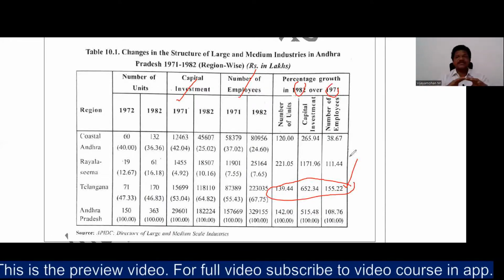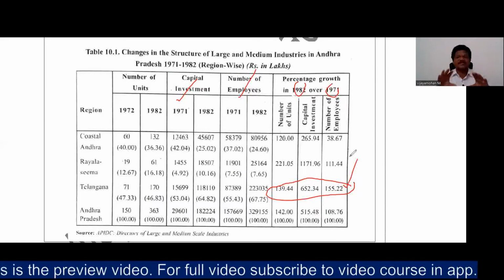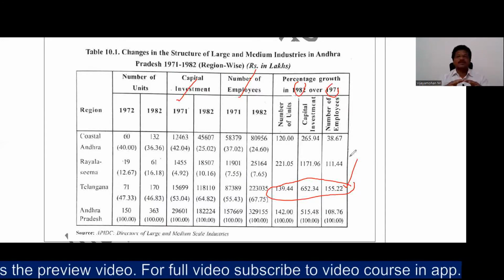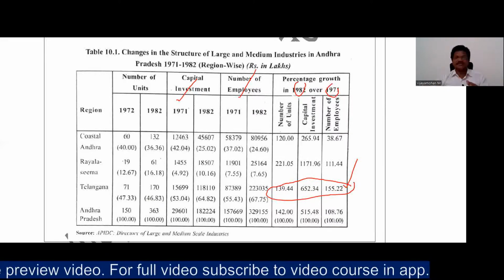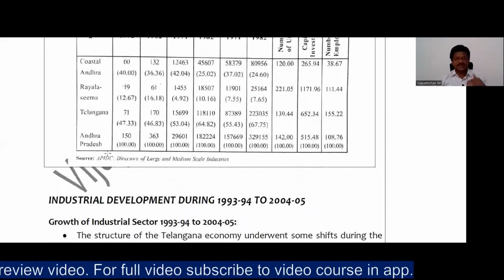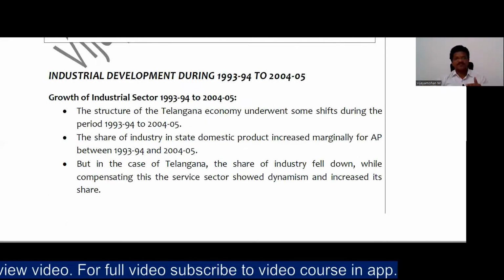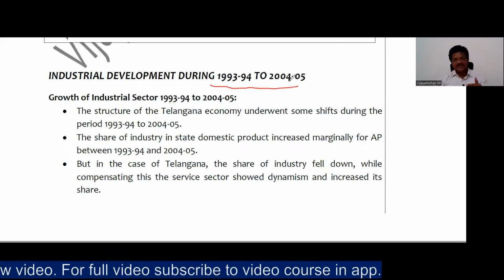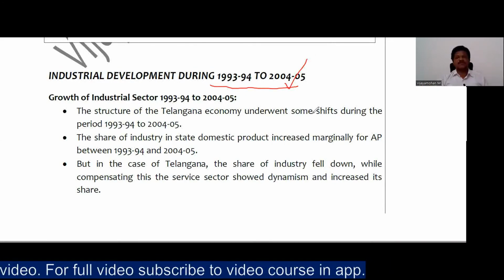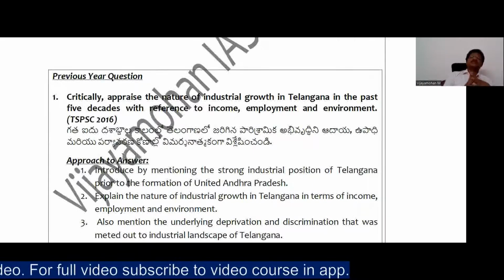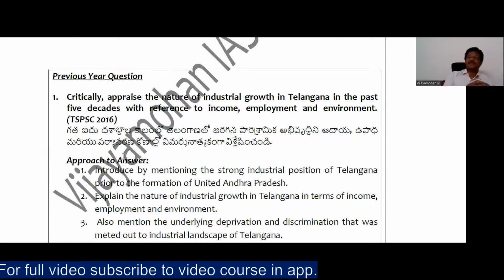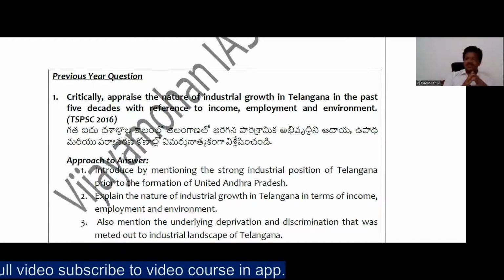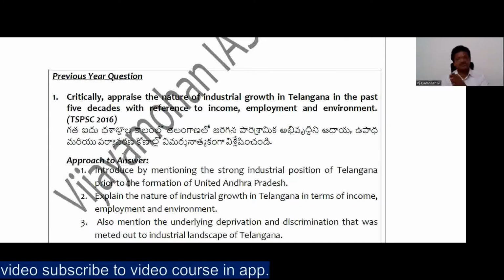So this is basically the industrial development scenario of Telangana area during the period from 1956 to the 1980s or 1990s, right? Then we will move further to the second period, that is industrial development during 1993-94 to 2004-2005. So this is the completion of the nature of industrial development that has happened in the Telangana area in the period of 1956 to 2014.